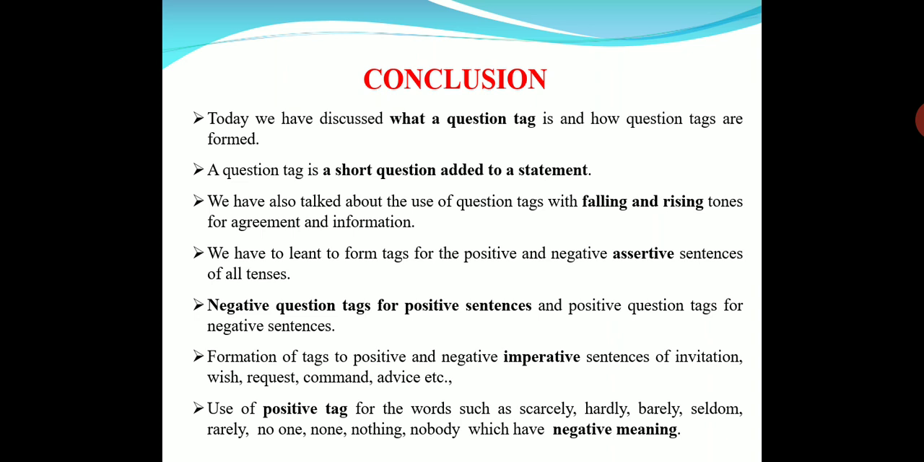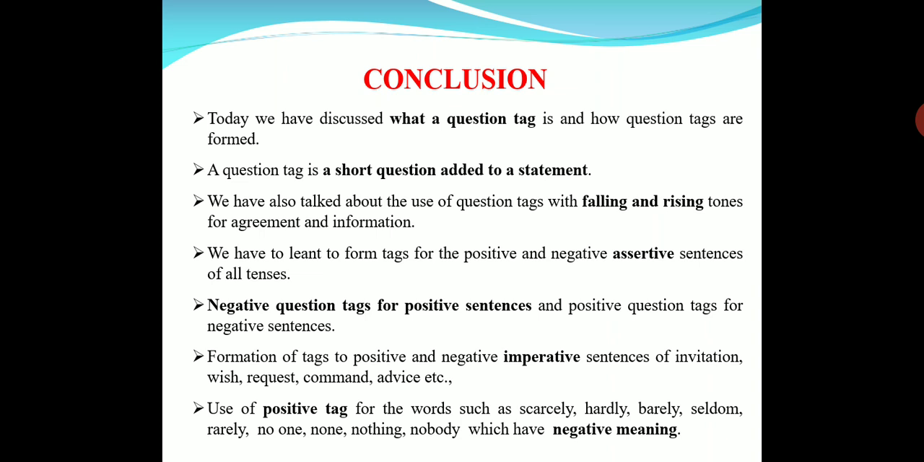And now, today we have discussed what a question tag is and how question tags are formed. A question tag is a short question added to a statement. In speaking, if the question tag is said with a falling tone, it is for agreement and confirmation. If it is said in a rising tone, then it is for information. A negative tag is formed for a positive sentence, and a positive tag is formed for a negative sentence.